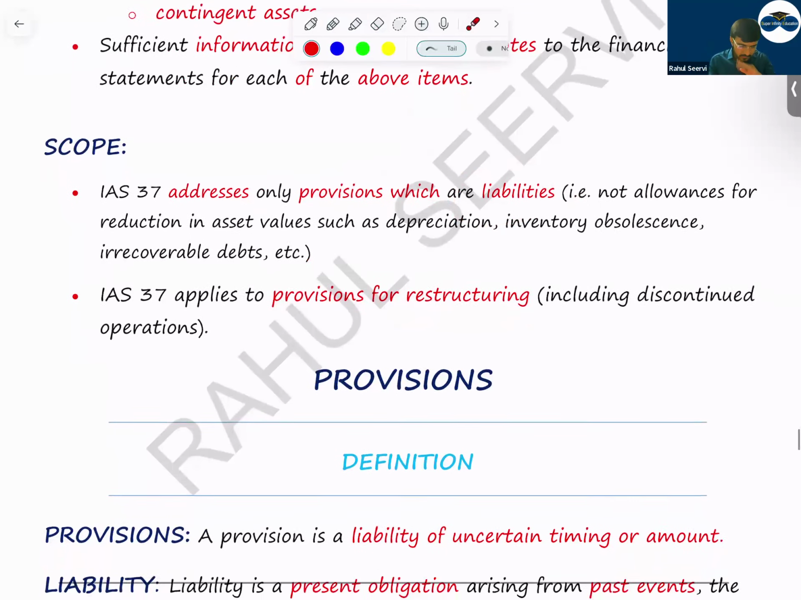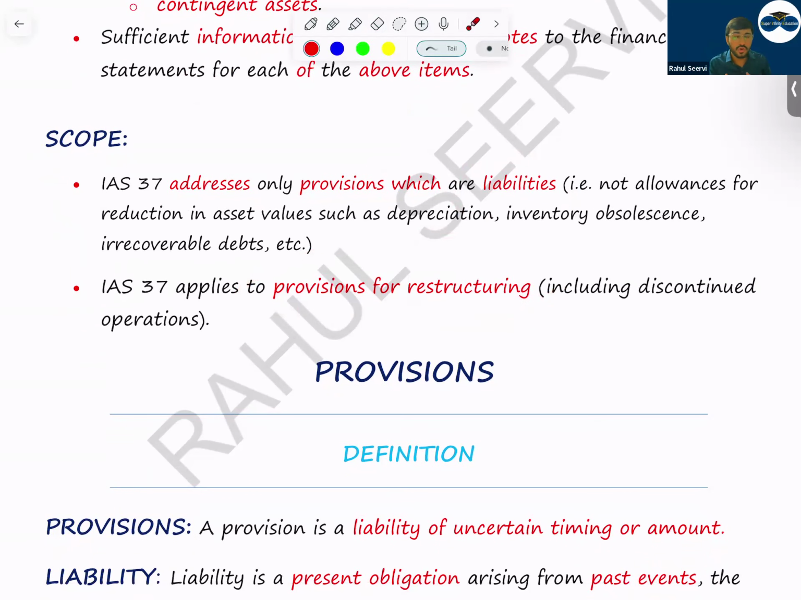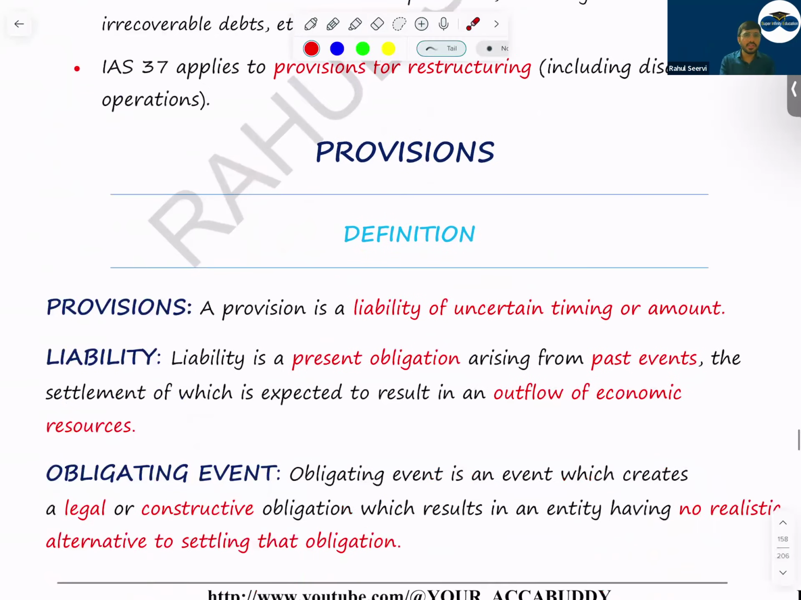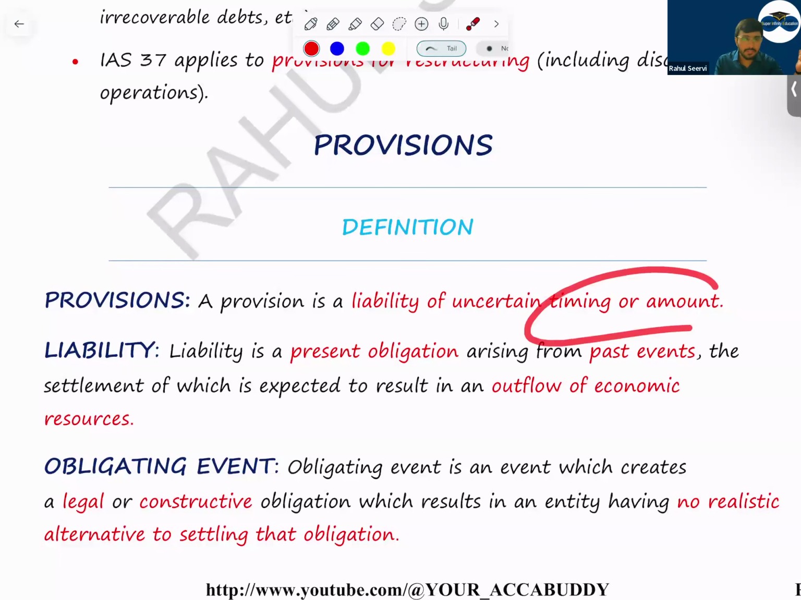Excuse me. And provision for restructuring. When you restructure your business, today only you know that in future we will have an expense. In that case, we will consider that. So what is provision? See the definition, sir. Provision is a liability of uncertain timing or amount. Either the timing, you do not know the timing or the amount. In that case, we say it's a provision.